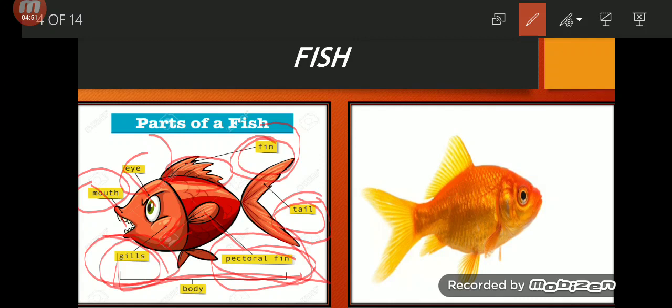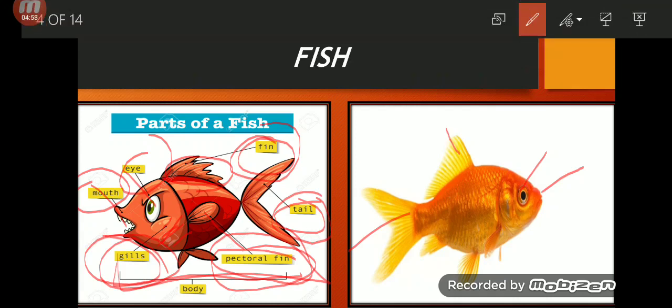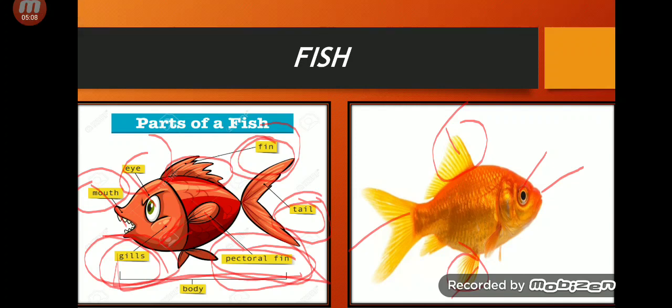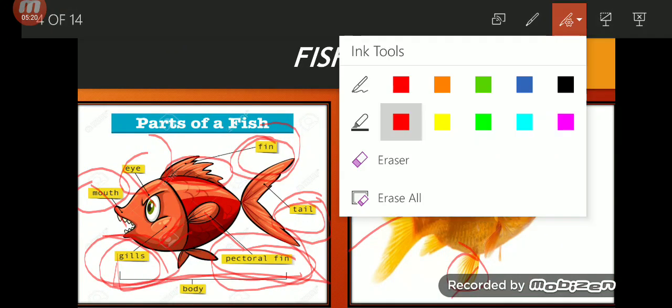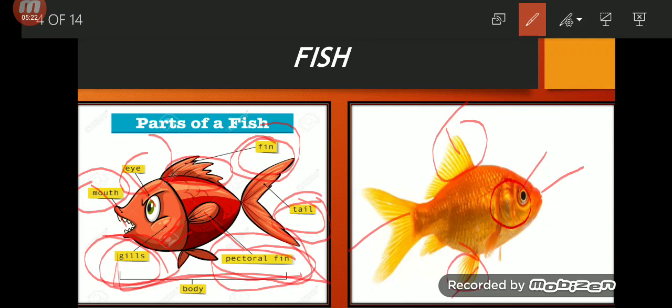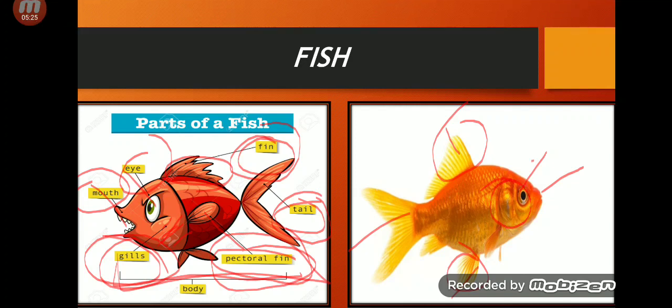Here this is a real picture. I will show you here. Of course, it's the mouth, it's the eye, it's the tail. These are the fins, right? What else? Gills. I will zoom in. Let me first label this area.